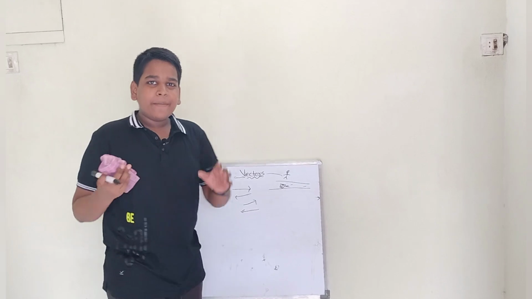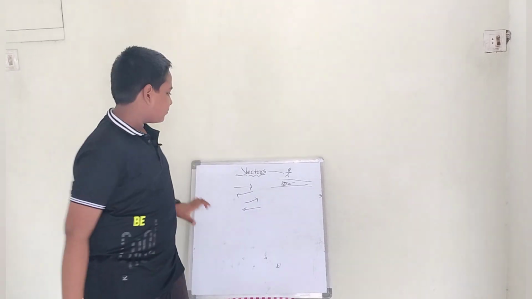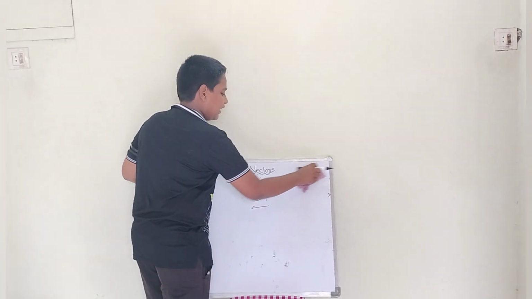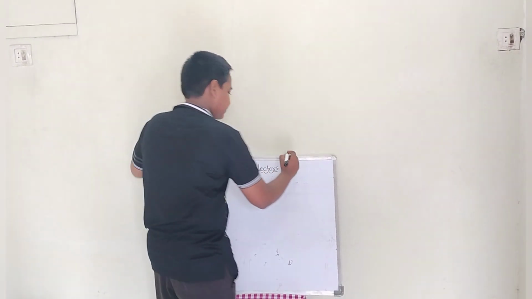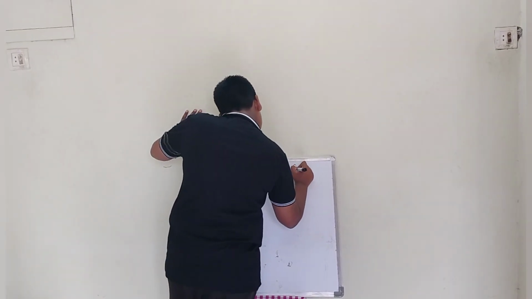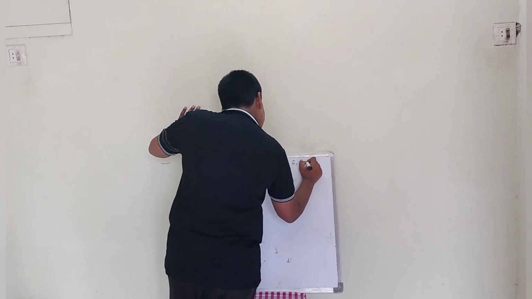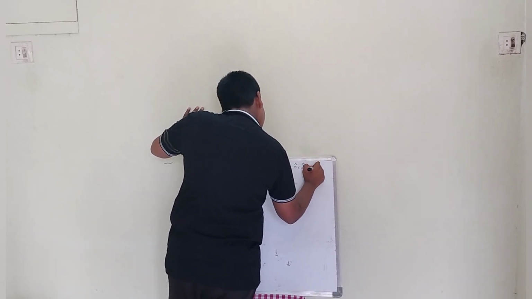Now come to a very important thing, unit vector. In this we are going to learn about i cap, j cap, k cap.